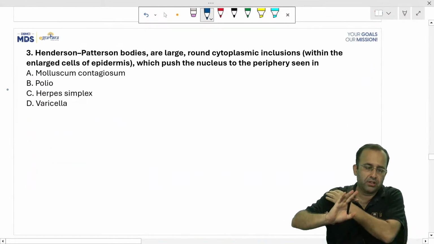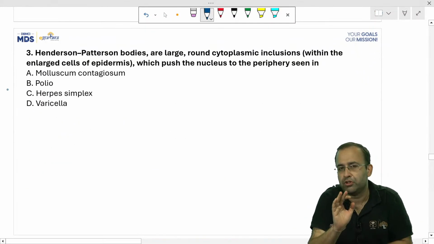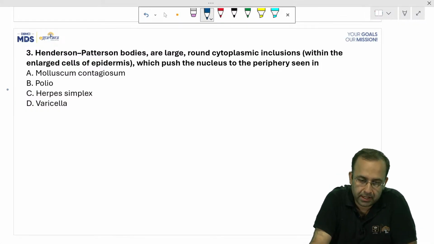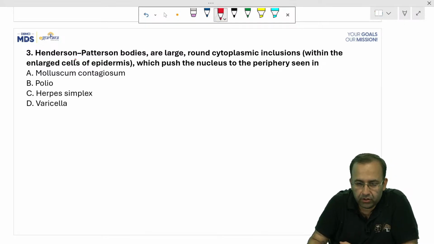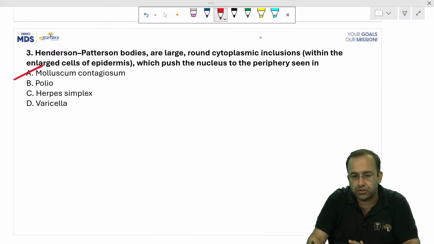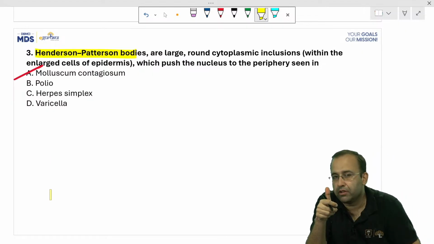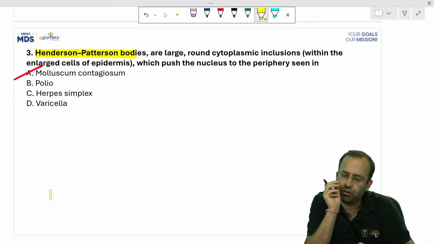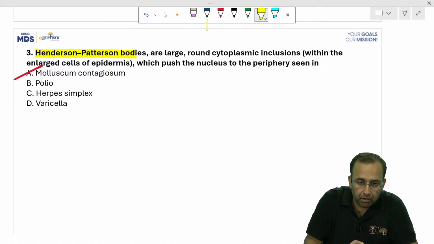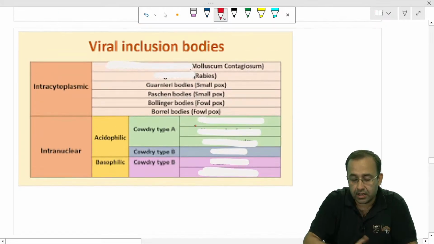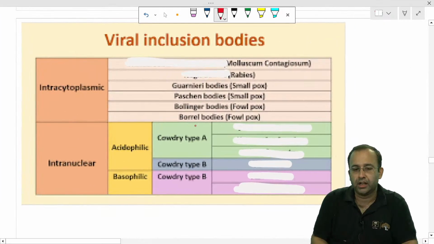Lastly, let us do inclusion bodies also. I wanted to do this question of bodies also with you guys, and then we wrap up today's session. HP bodies, everyone knows, it is seen in molluscum contagiosum. The minute we talk of Henderson-Peterson bodies, HP bodies, molluscum contagiosum, all of us know this. But this table itself was asked thrice last year in INI.